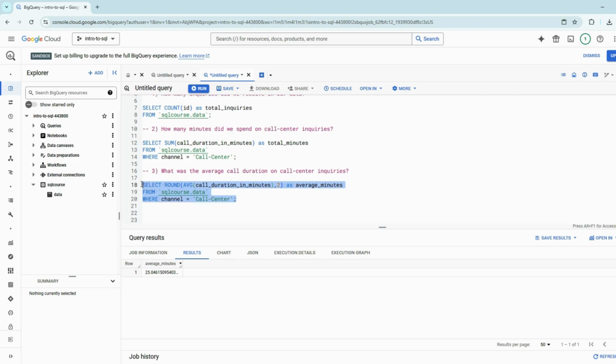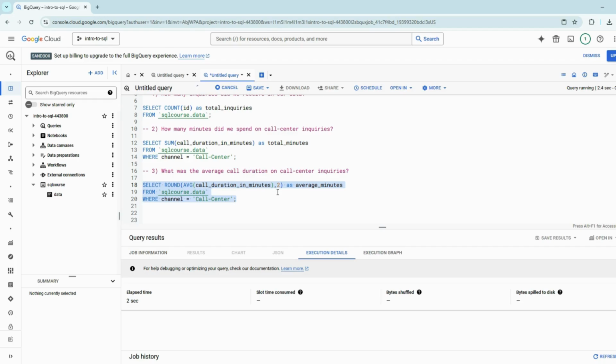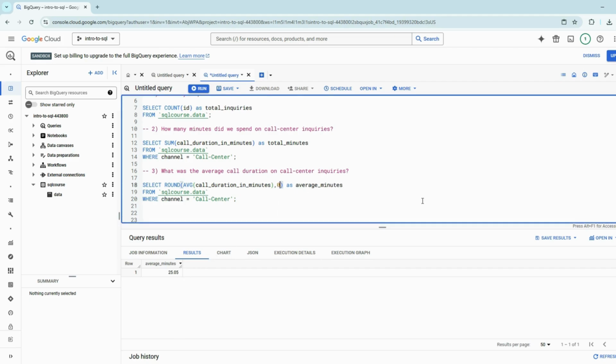And I'm going to run this through. And I'll stay on here with you guys when I do this. Because the whole point of the round part of the function is that the number will just round to, like I said, the exact decimal places that you want. So let's take a look, and perfect. Just the way I want it. So we get 25.05. Now let me just make that a whole number because I don't want it like that.